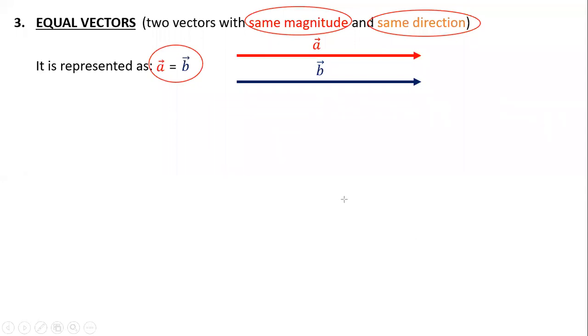Arav? Yes, sir, I have a doubt. Sir, if only magnitude or only direction is same, then? I will come to that. I'm just showing some of the vectors, in that your doubt will be clear.